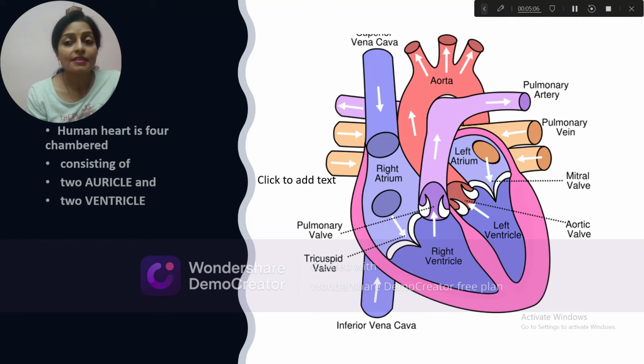Here are some other important terms also. Why do these valves always open and close simultaneously? Because of the pressure and the electrical impulses conducted by the Purkinje fibers, which are generated through the SA node, they give a message to continuously open and shut whenever blood flows within the heart. That's why the SA node is also considered the pacemaker.